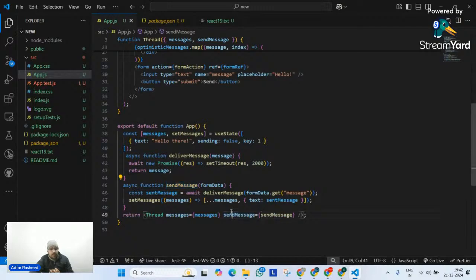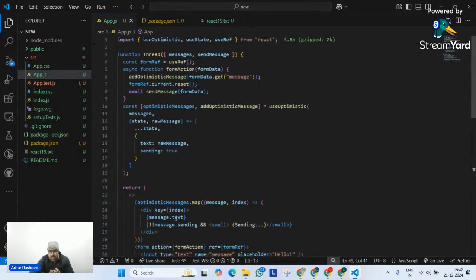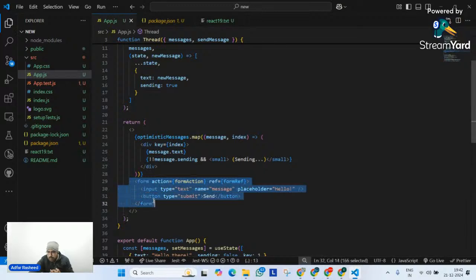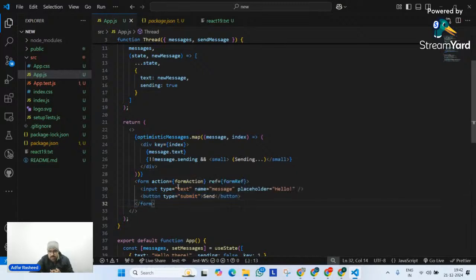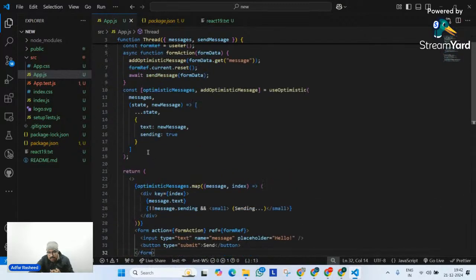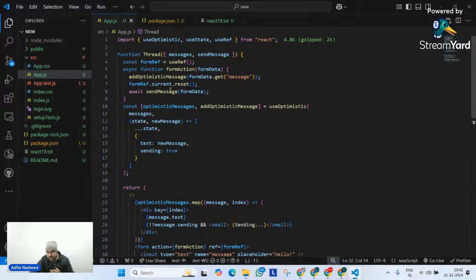Perfect. Moving forward. Now let's go to thread and let's try to understand what this thread is. This thread is a component in which I have simply a form, with an input field that has the name message and a placeholder hello, and we have a button that says send. Now here in this case, you can see I am defining an optimistic state. Of course, yes. You can see that here.